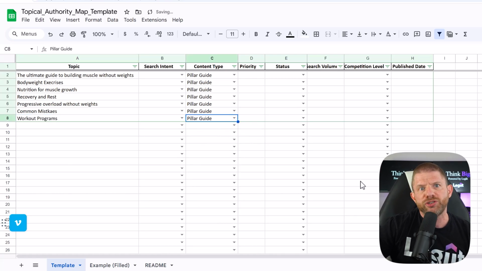So what are we doing here? We're breaking down the main topic into its essential components. Every aspect someone would need to know to succeed at building muscle without weights. Each of these pillars then gets broken down further.